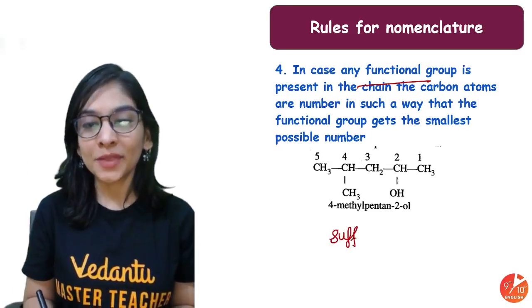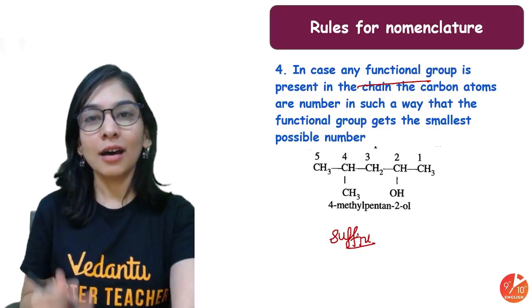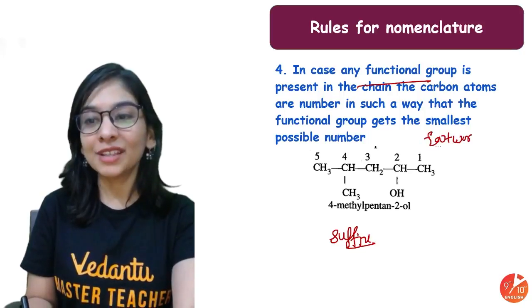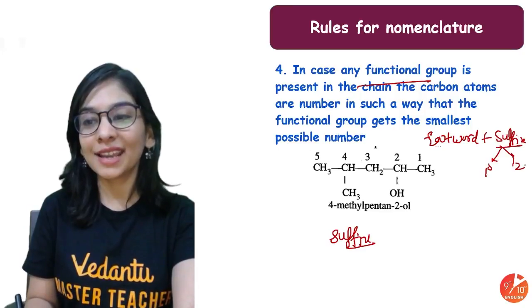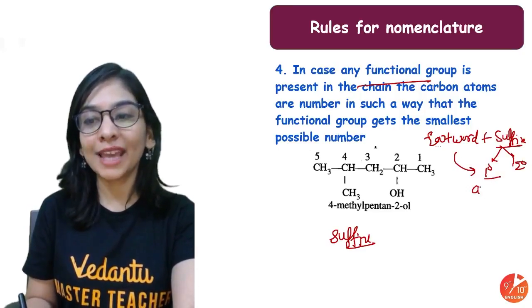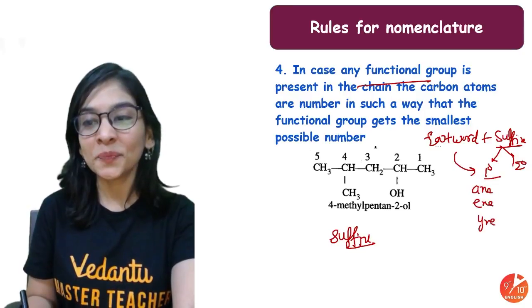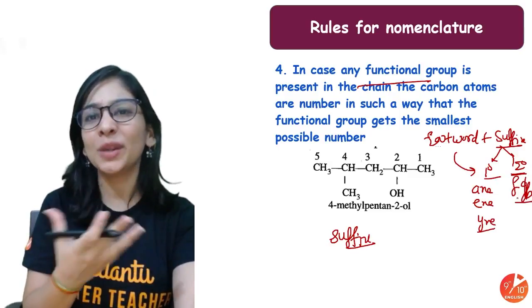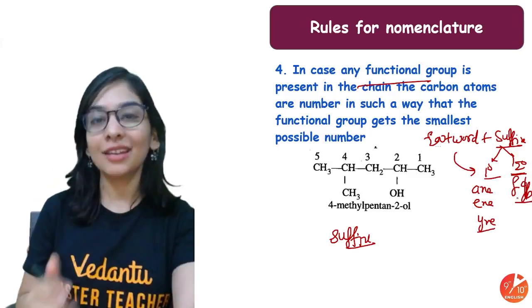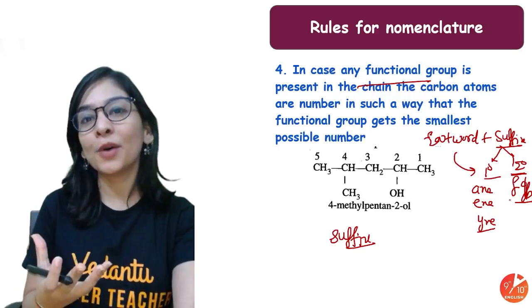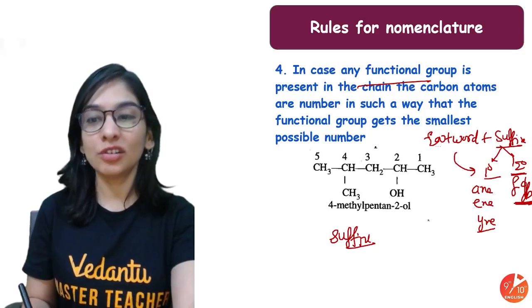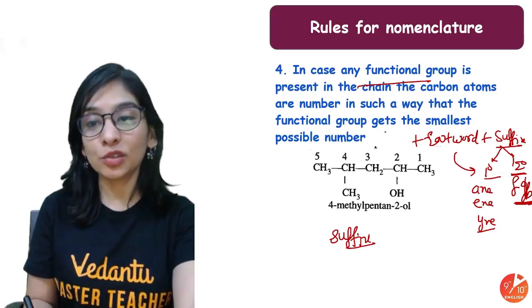So do remember, there is one more thing that I'm adding in nomenclature. When I told you word root or root word, whatever you call it, after that I told you suffixes are of two types, right? One is primary and one is secondary. Primary comes just after word root, and that's ane, ene and yne. We discussed that. The secondary suffix is nothing but functional group. I already made a video last time where we discussed it in short on the Hindi channel. You can refer to that. Functional group is an atom or group of atoms which defines the new chemical properties in your compound. And when you have functional group and then root word, before that we use prefix.